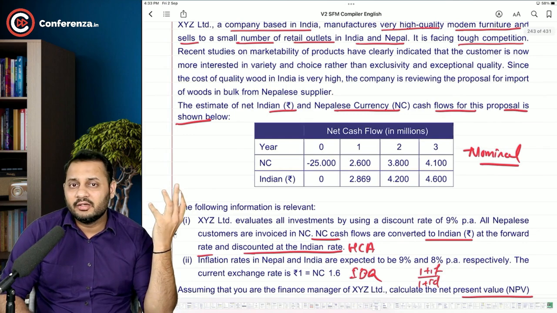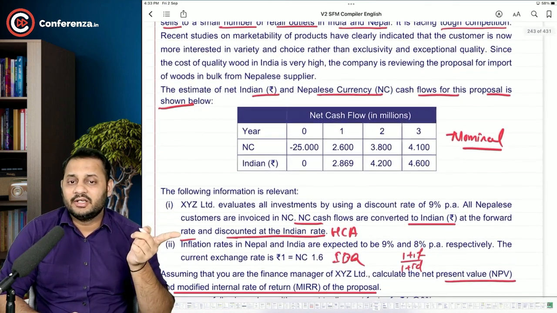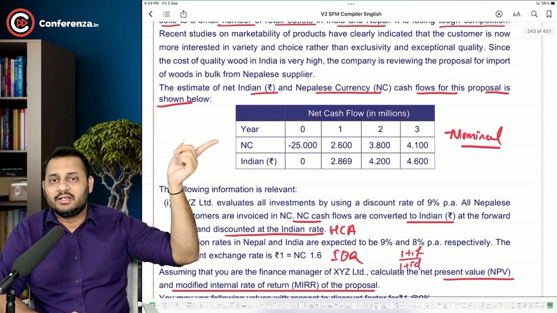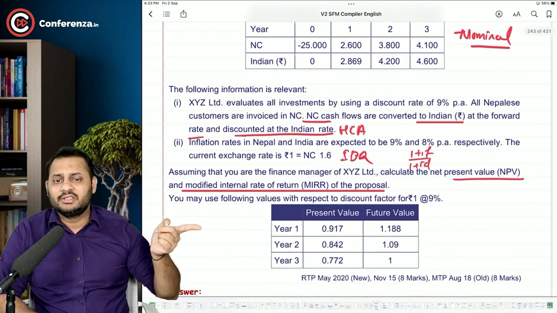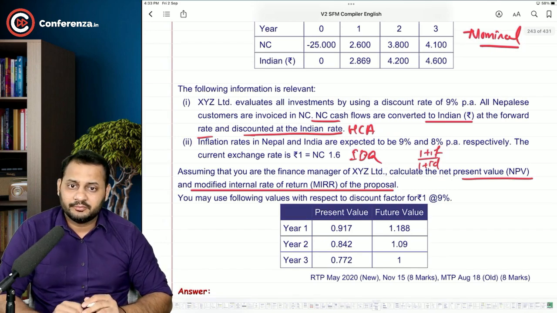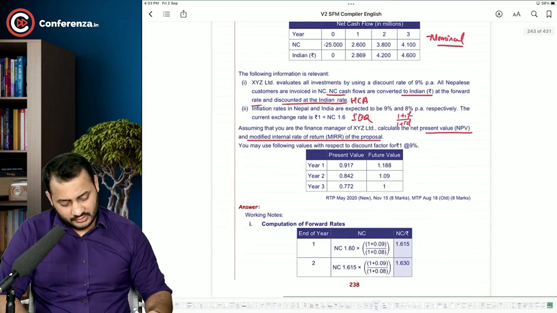We were in a hurry. So don't convert anything. Just calculate the forward rates with the use of inflation, convert the Nepali currency into Indian, add it with the Indian currency, use this discount rate. That's it. You will get the NPV. Okay. Great. See.